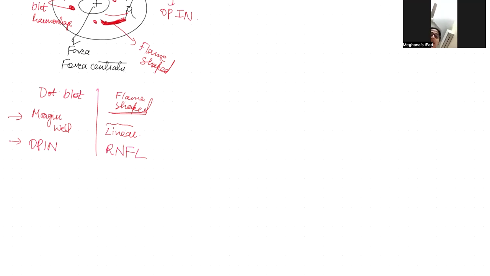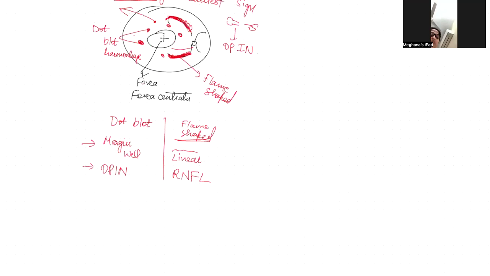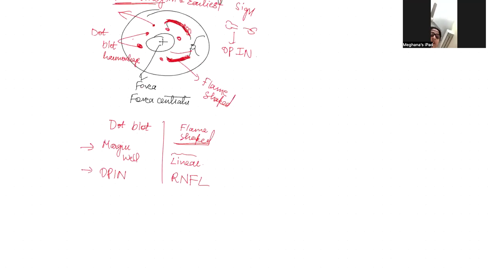Coming to the next sign, cotton wool spots. Cotton wool spots are usually represented in white in color. So what are cotton wool spots?